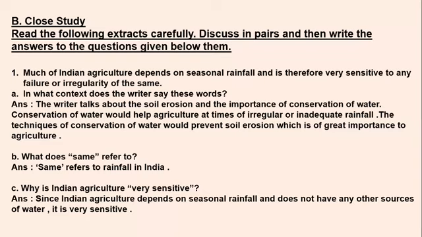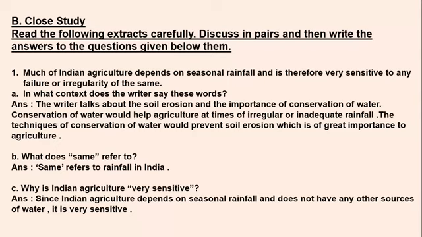The next question: why is Indian agriculture very sensitive? Why is it so delicate, so weak, you can say, so delicate and so sensitive? So the answer is, since Indian agriculture depends on seasonal rainfall and does not have any other sources of water, it is very sensitive. Because we already know India is an agricultural country, it depends on seasonal rainfall, and it does not have any other sources of water.